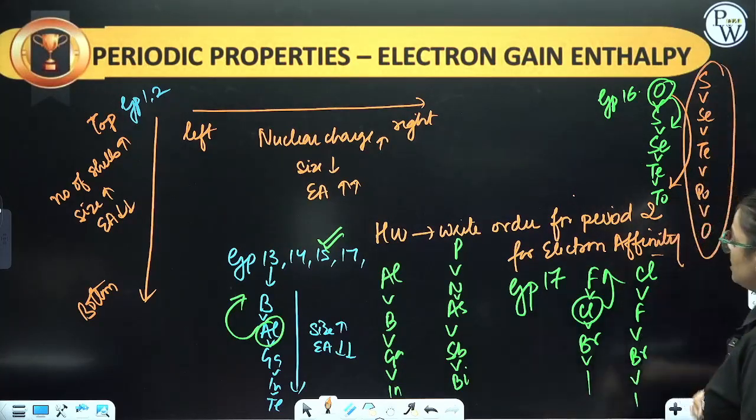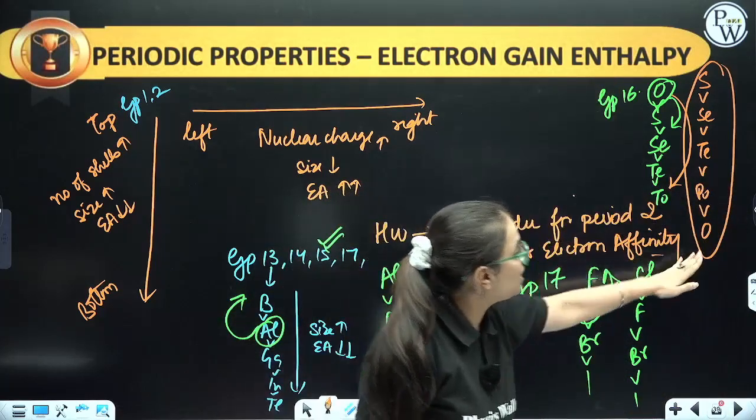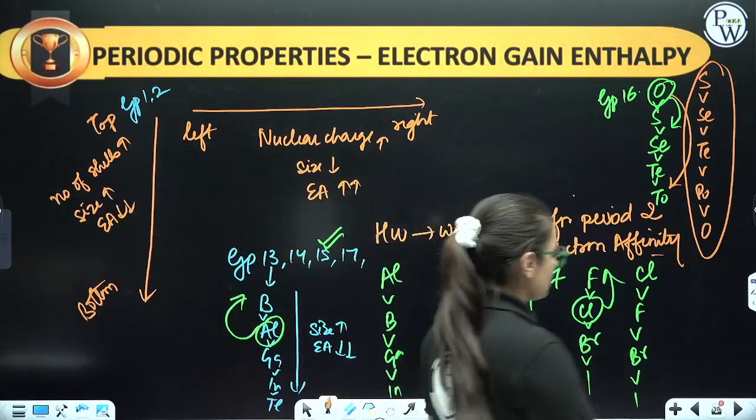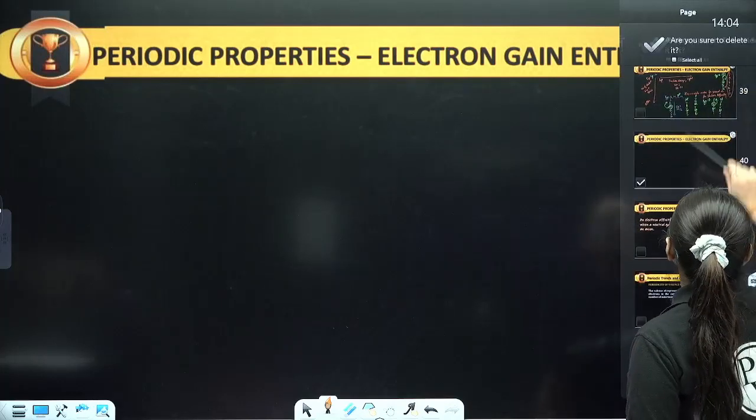So this case is quite different. In this case, second atom will have more than first one, but over here first will have the least. Clear? These are the exceptions for electron affinity. Homework I have already told you students. Now comes our chemical properties.